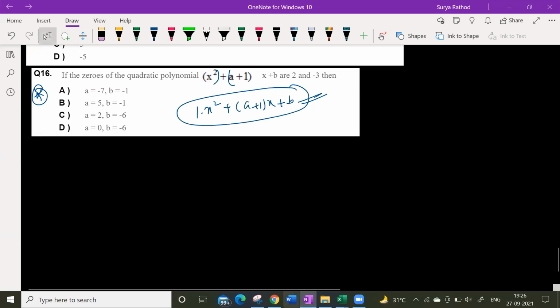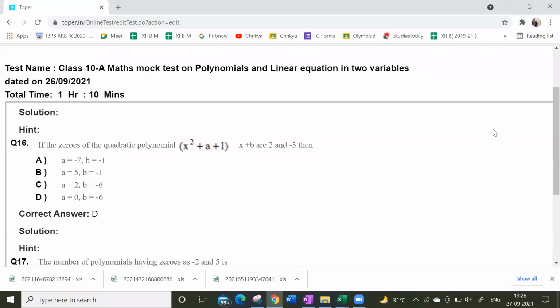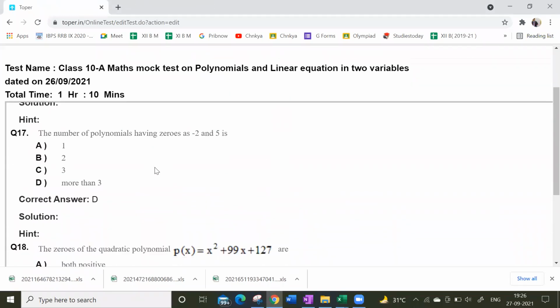Next one. Just a minute, which one apart from this? Next, the number of polynomials having zeros as -2 and 5. Sir, this question I wrote 2, because if it's a quadratic polynomial, you'll have 2 zeros, right? Here -2 and 5, 2 zeros are there. I thought it's a quadratic polynomial.